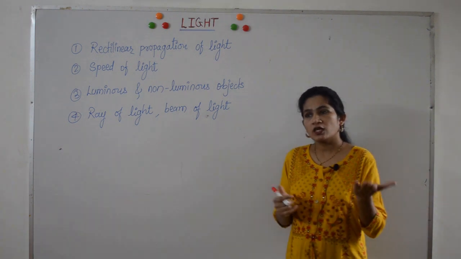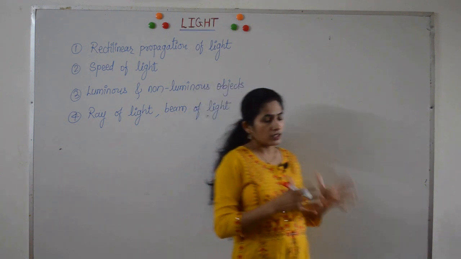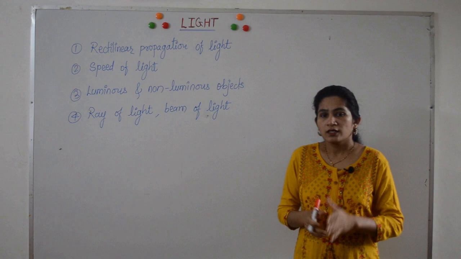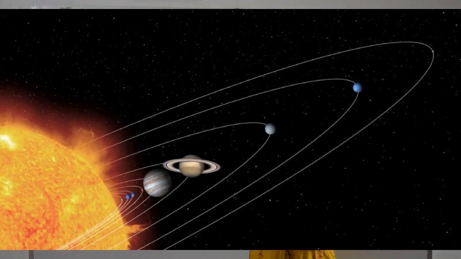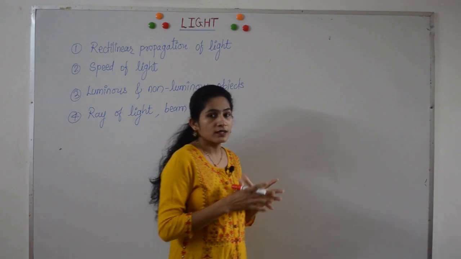But then you would say you can see light everywhere on the surface of earth. Let me solve this puzzle. See, if you go in space, can you see light? No, you cannot see light. Even though sunlight is present there, you cannot see light. The reason is that we can see light only when it gets reflected or scattered.